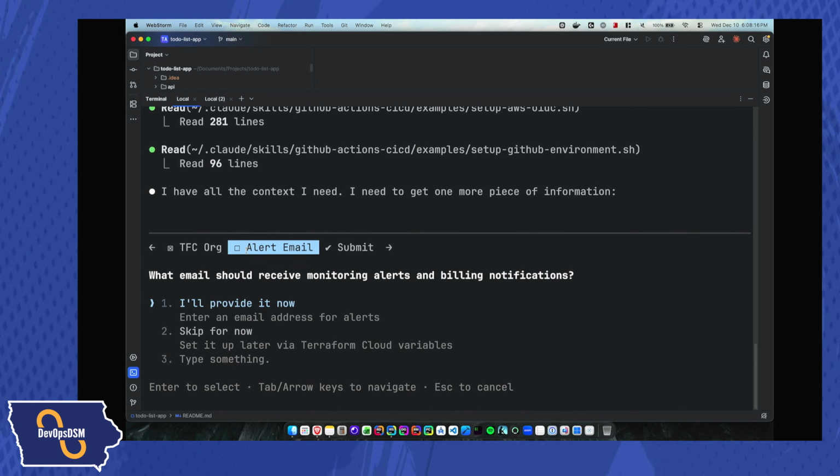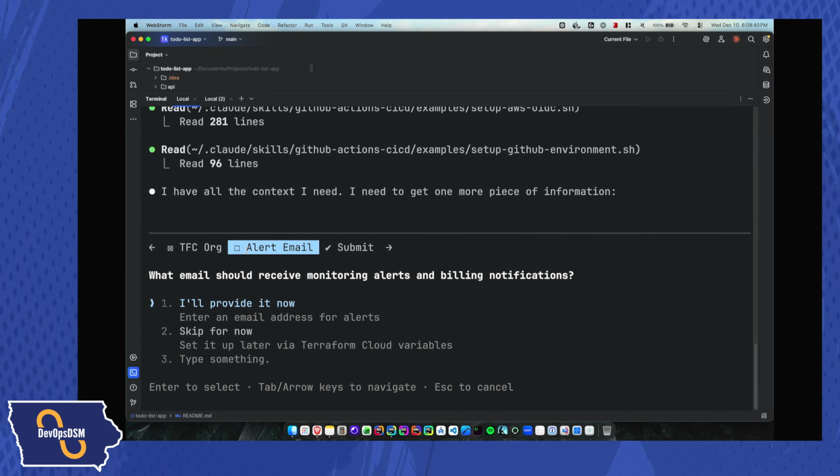And then it asks me, what email should I receive monitoring alerts and billing notifications on? So part of how my Terraform skill is set up is that it will actually go out there and try to create monitoring for me. It has a preference that I have in place of, hey, I want to make sure that I have a billing threshold of $5. I don't want anything billed over $5 in AWS. And so it allows me to email me and then do that.